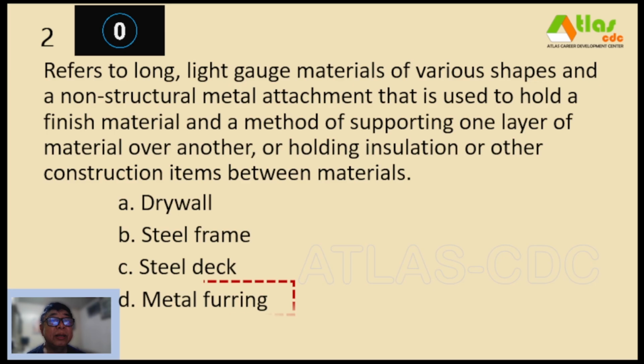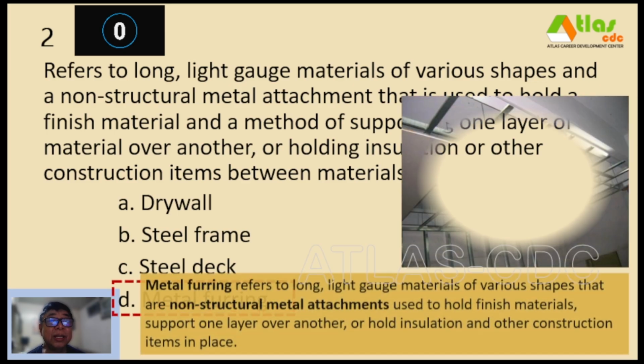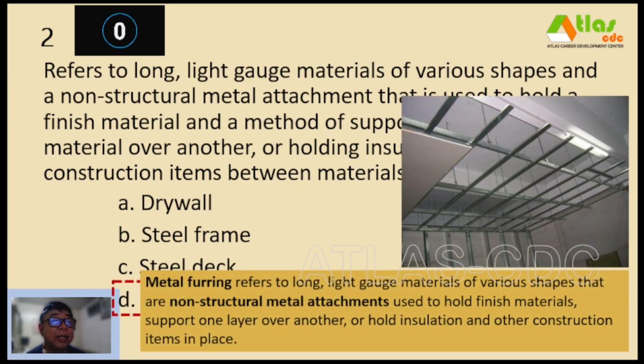And our correct answer is letter D, metal furring. So a metal furring refers to long, light gauge materials of various shapes and are non-structural metal attachments used to hold finished materials, support one layer over another, or hold insulation and other construction items in place.